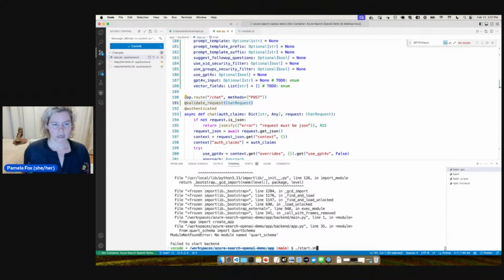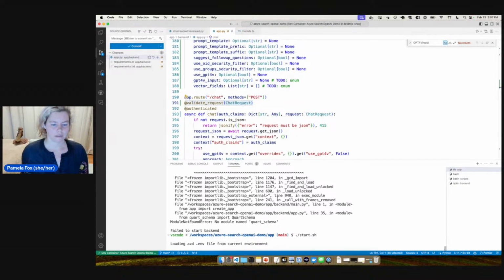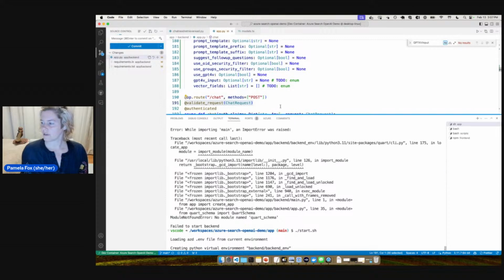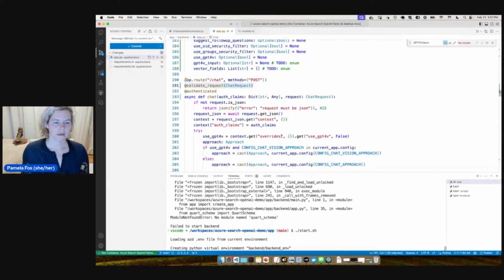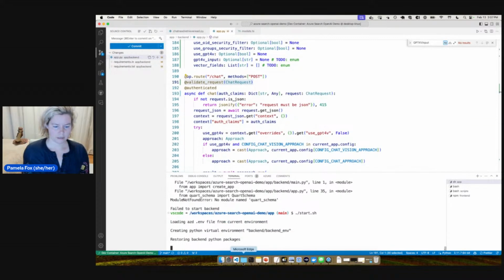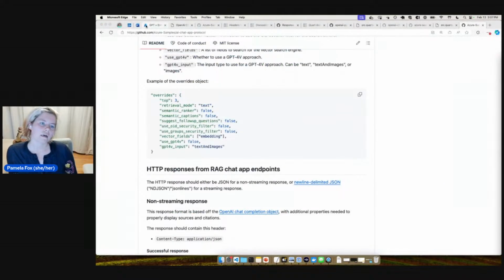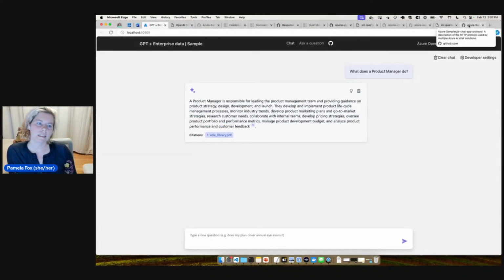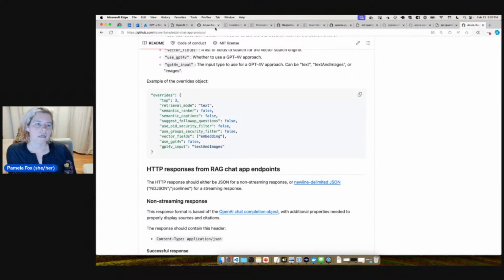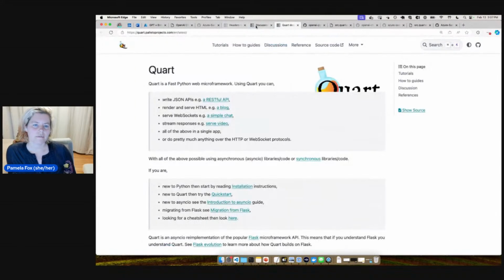Now I'm going to start the server. While it's starting, it's always good to just read the documentation while you're waiting for stuff to start.